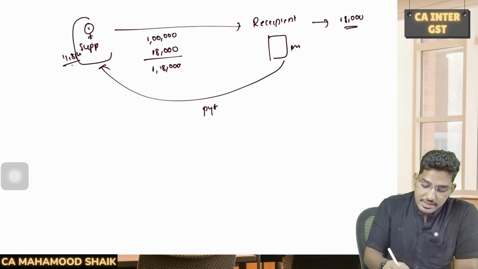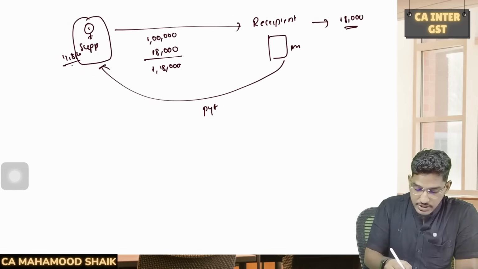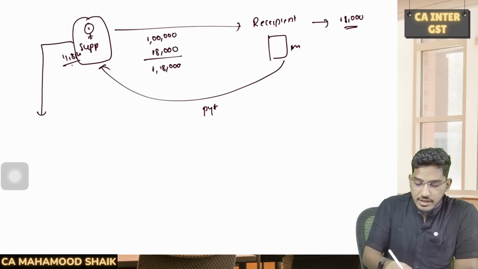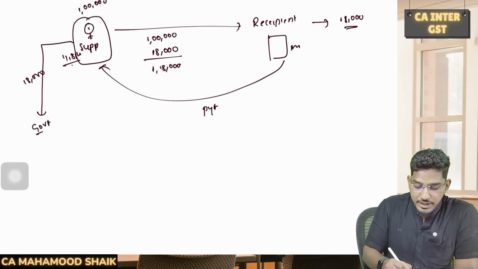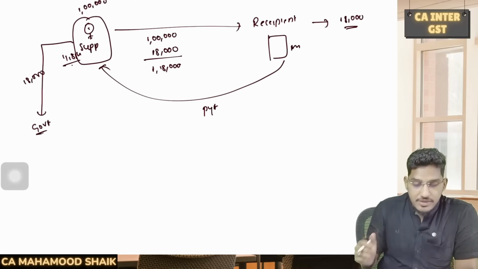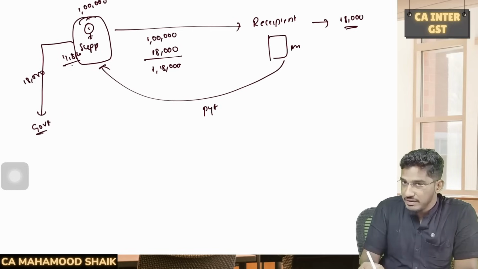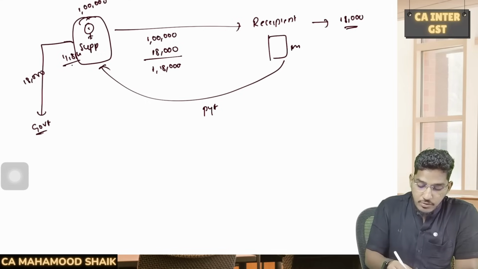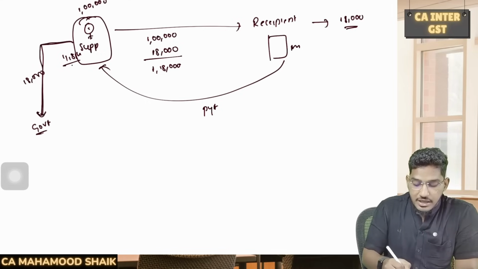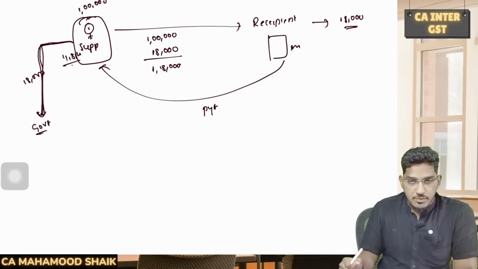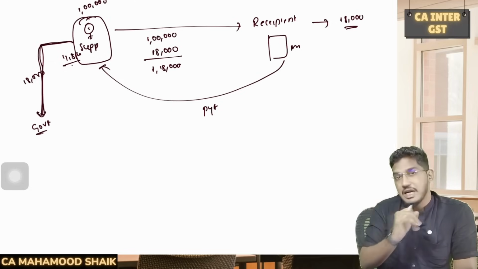But what is the responsibility of the supplier, who has collected the GST from you? He should keep that 1 lakh rupees with him, and whatever 18,000 rupees of GST he has collected, he should have paid it to the government. What this condition says is, if the supplier has given you the invoice and you want to avail input tax credit, whatever amount of GST you are availing as input tax credit should have been paid by the supplier to the government.